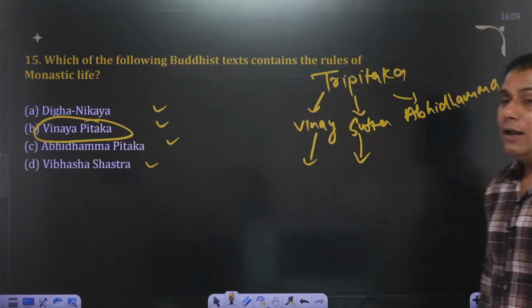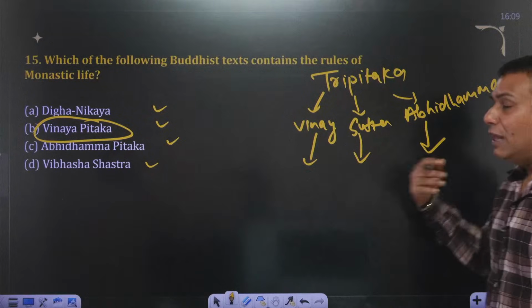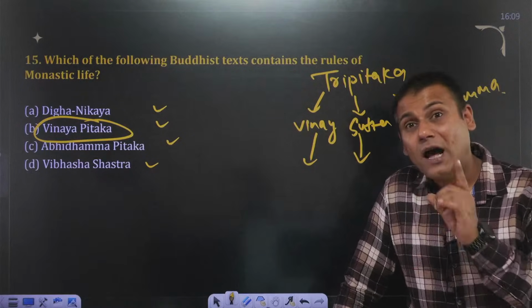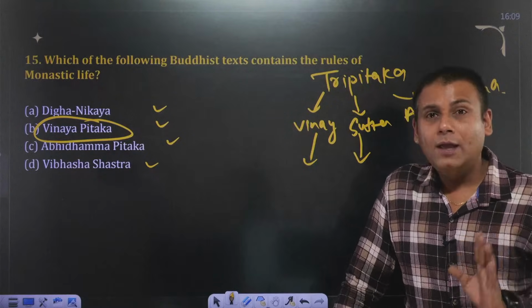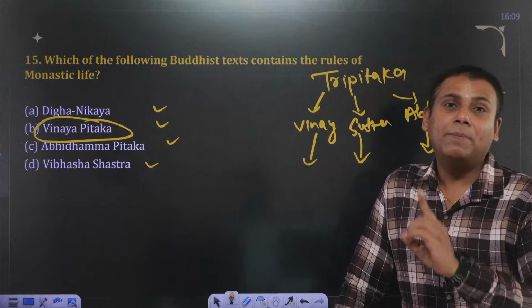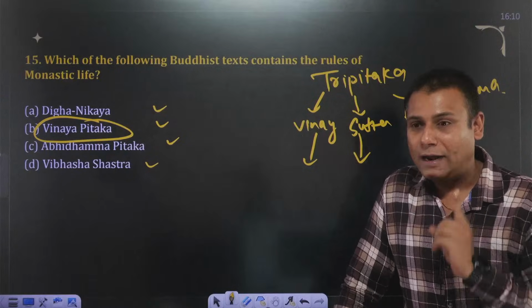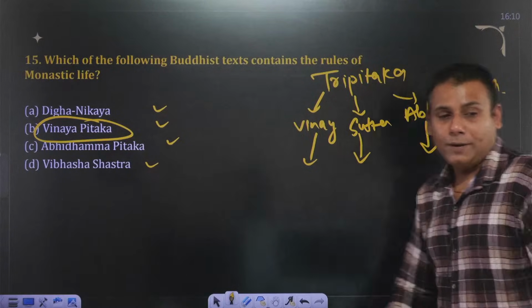Abhidhamma Pitak is nothing but Buddhist philosophy and dogma. All these things have been mentioned in Abhidhamma Pitak. As discussed previously, the compilation of the 3 Pitakas took place during the Third Buddhist Council. Just remember that. Is that clear?